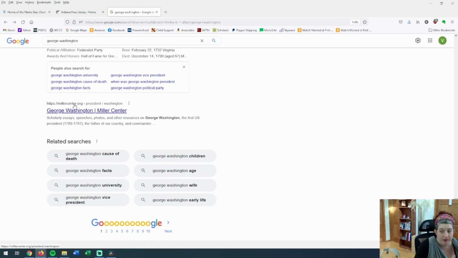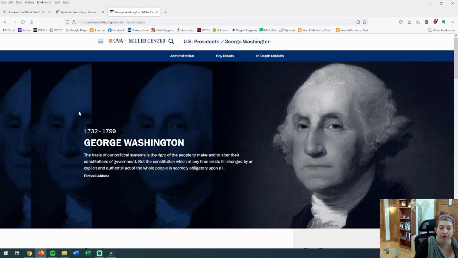And I don't know what the millercenter.org is. So let's see what that is. But it's a .org, so it probably is a little bit more reliable. The order goes .gov and .edu are definitely reliable, trustworthy sources. .org, it can go either way. .com, you really need to make sure you research and make sure you know that it's a good site. So the Miller Center, I have no idea what that is. It says UVA Miller Center.